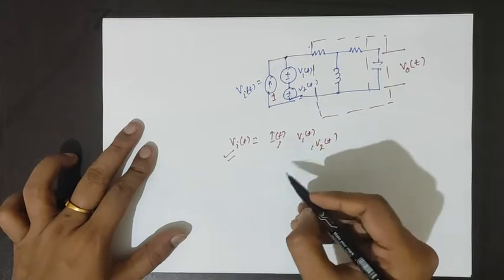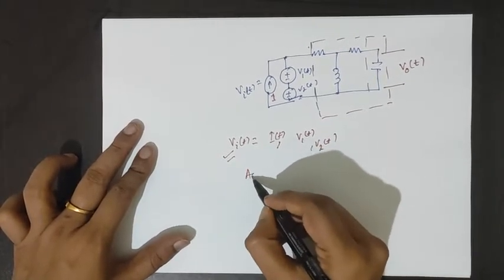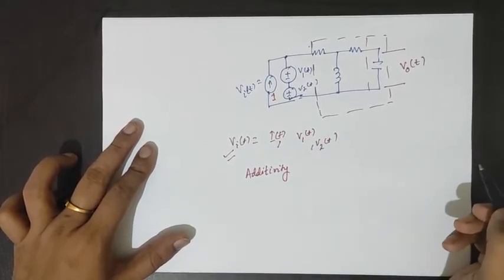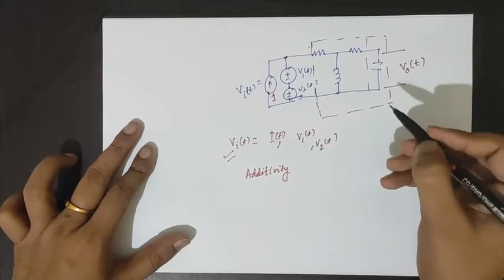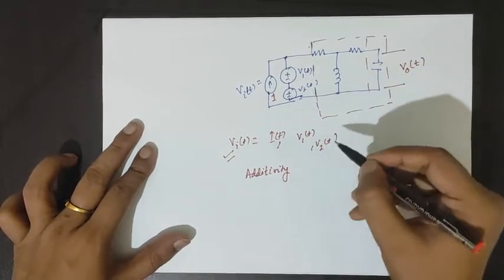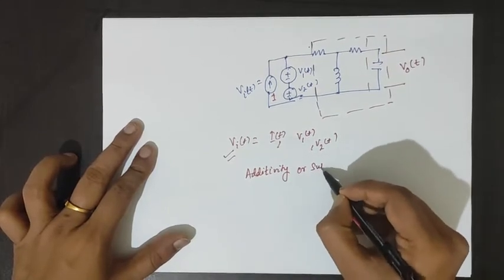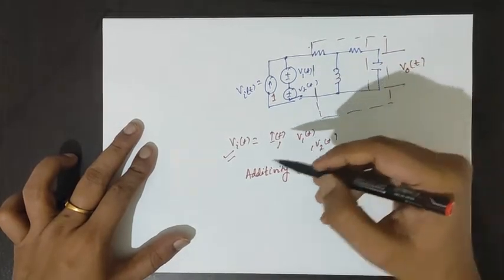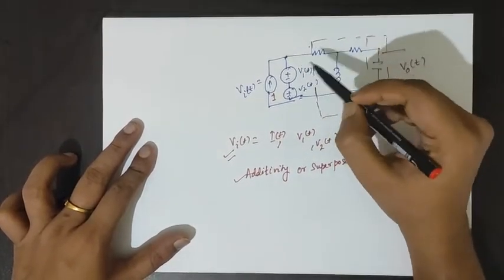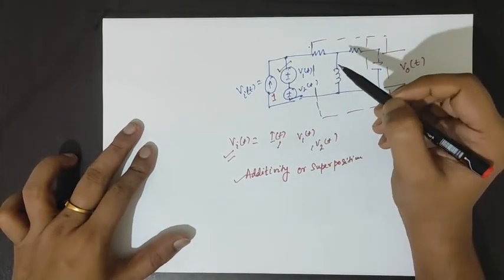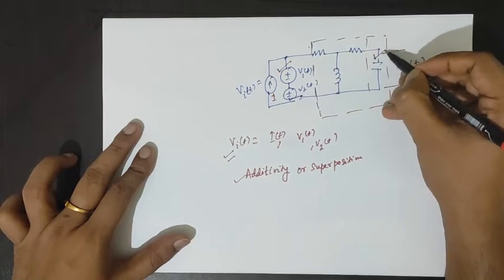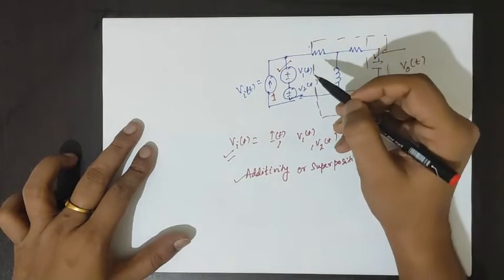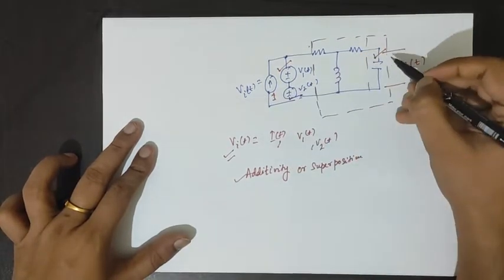When we apply the concept of additivity or superposition, for each input we find the corresponding output and do the addition of each output.